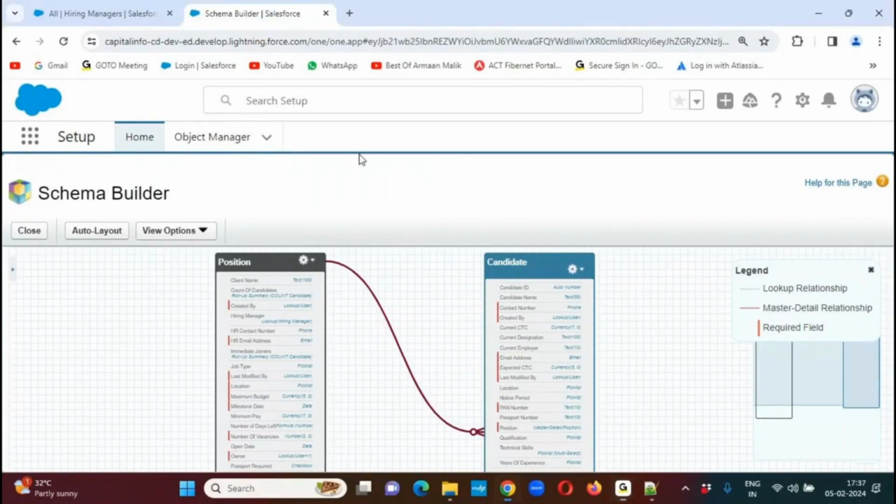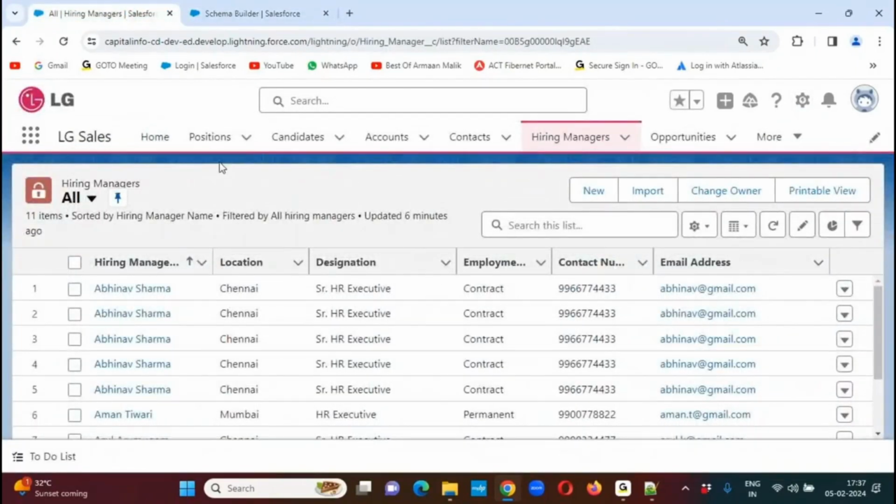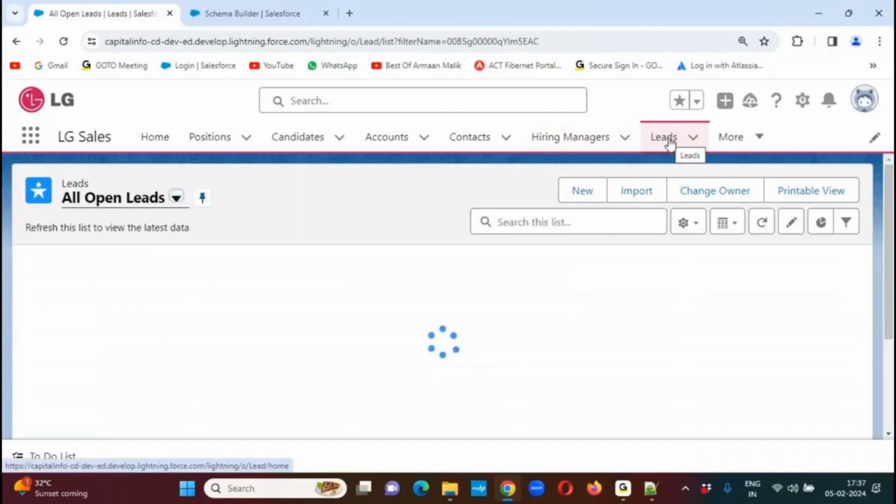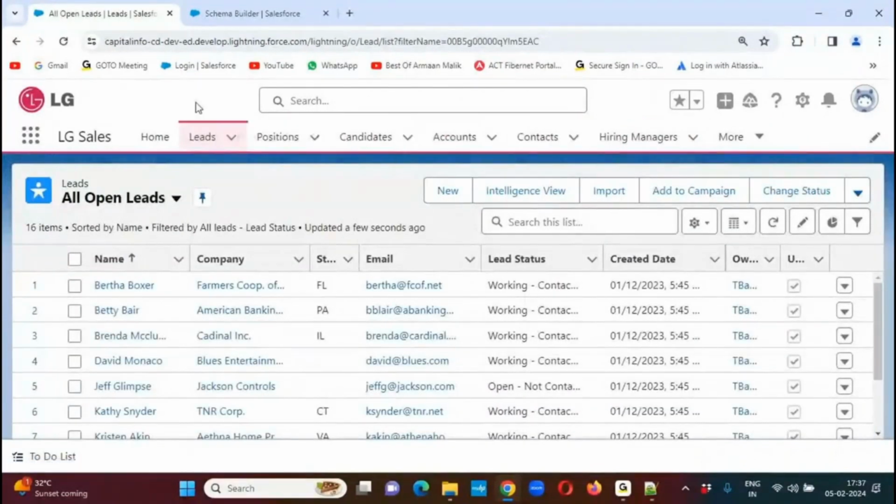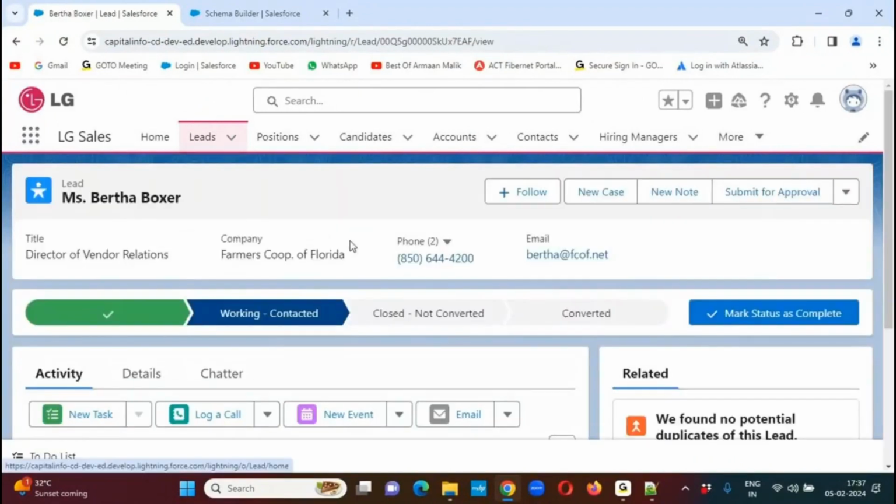Clear? Next one. Let's come to a small requirement over here. For example, I have a lead object. I'm having a lead record with the name Beta Boxer. This is a lead record. So lead in the sense, what?